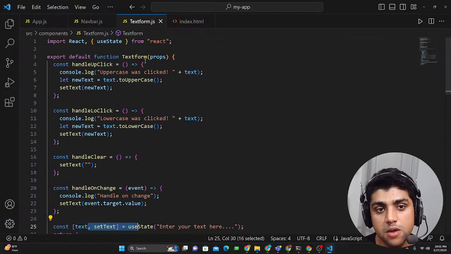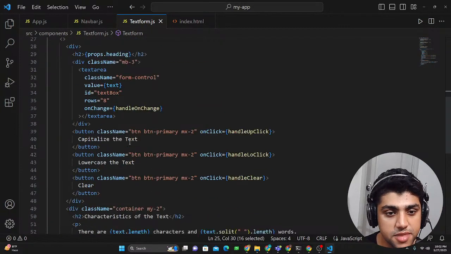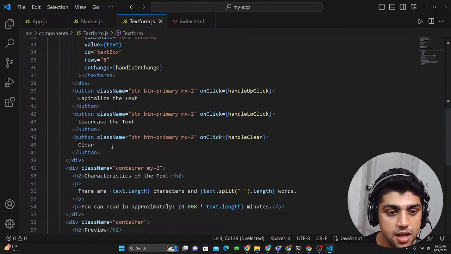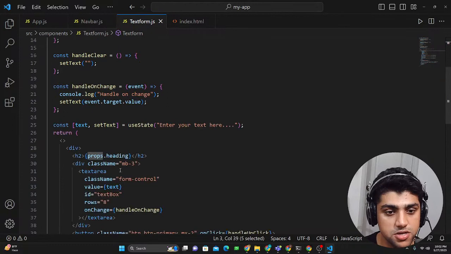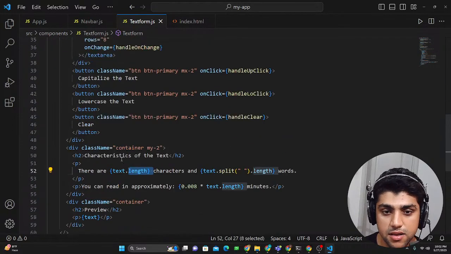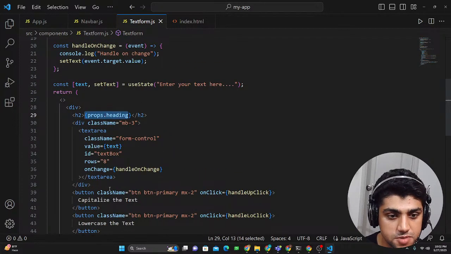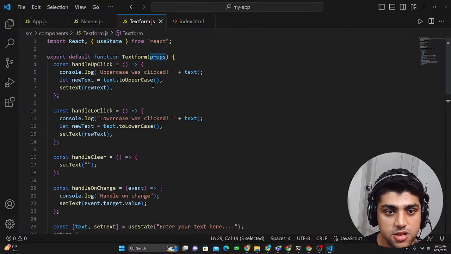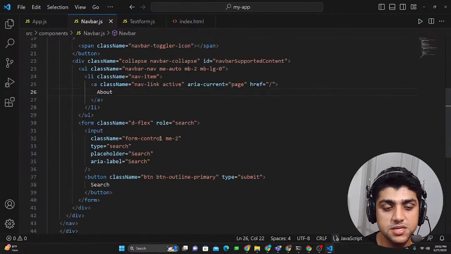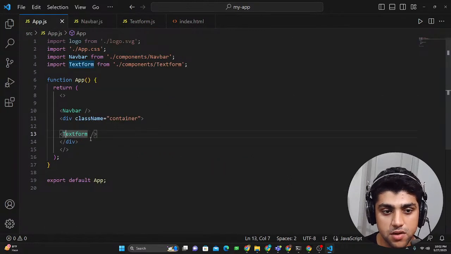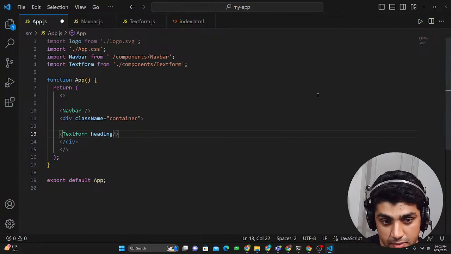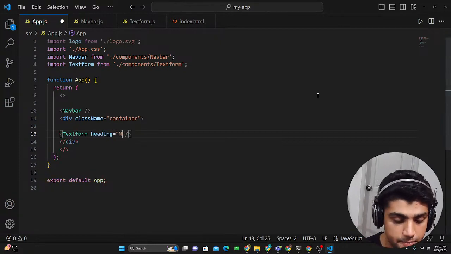And also there's things called props. So a prop is something like you could see over here, which is being passed in. So you can see this props over here. So let's see, props.heading. We have a heading. And what else is a prop? text.length, I mean that's not a prop, but props.heading, and I think there's nothing else. So if I just double click props, then there's just props right there. So props is the heading, and you could go here in the text form, and you could just say, heading. What was the name of the prop, right?